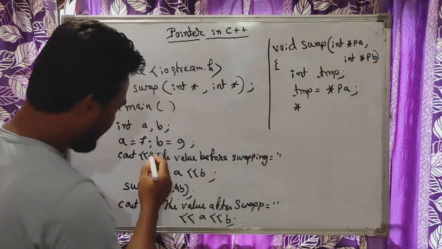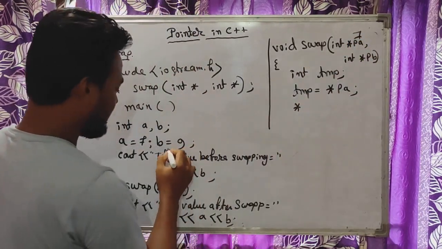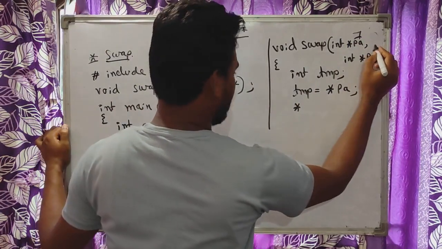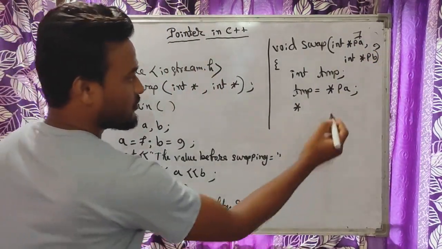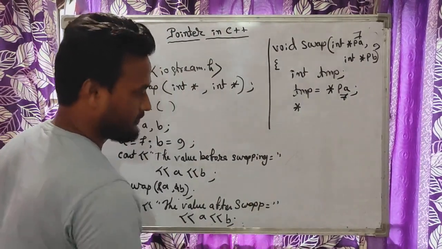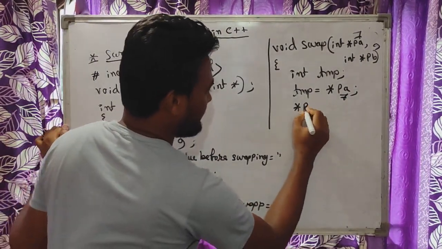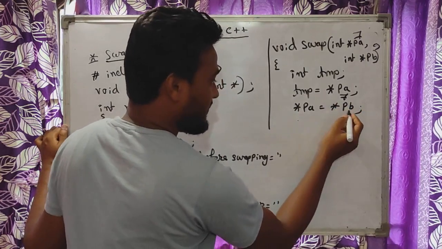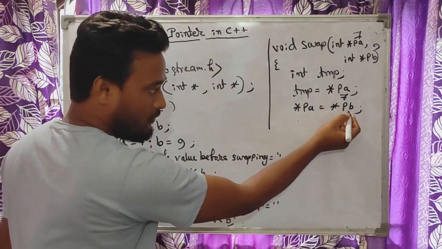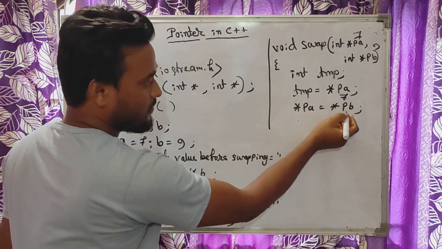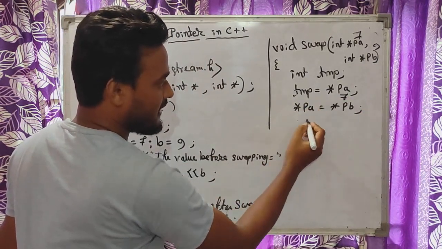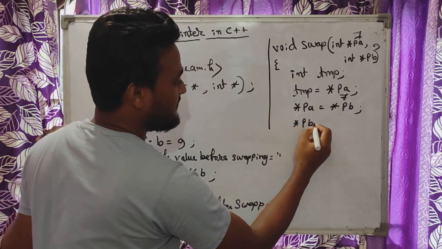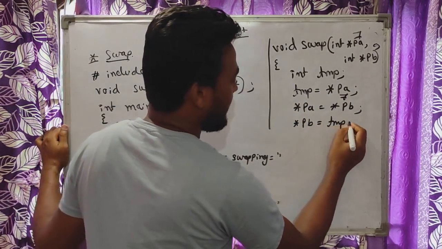Next, the PA value we are assigning to temp. Inside this PA we have 7, and inside this PB the b value is coming from here, that means 9. So 7 is assigned to temp. Then asterisk PA equals asterisk PB, so the PB value is assigned to PA. Now we have to assign the value of PA to PB, and the PA value is inside temp. So we write asterisk PB equal to temp.